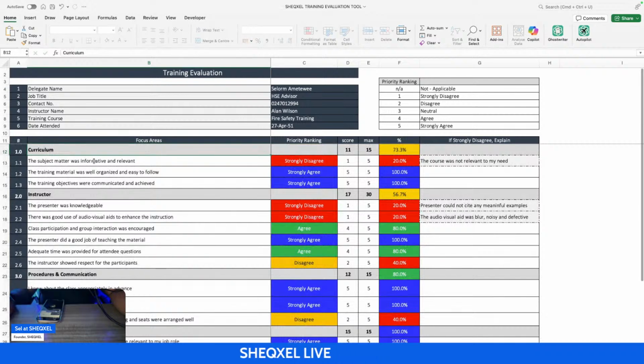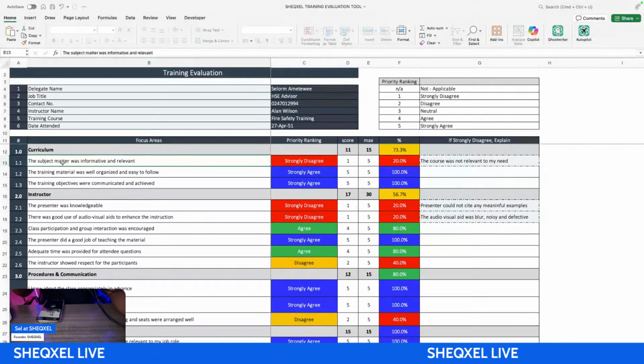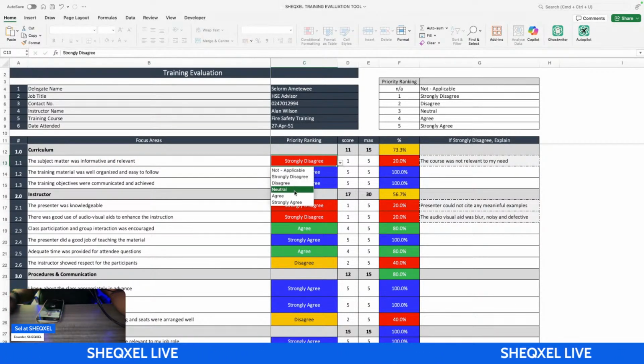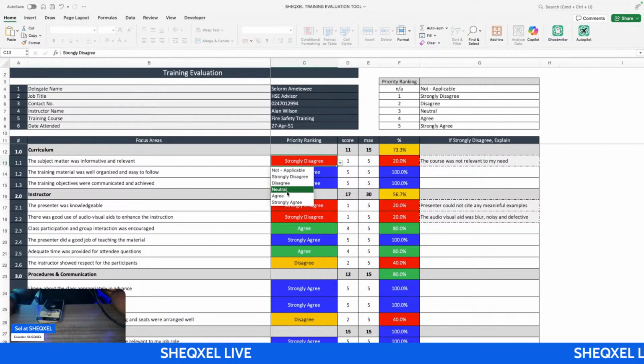Let us take a deep dive into each of them. And the curriculum, we are talking about the fact that the subject matter, was it informative and relevant? Workers must agree. Whoever is completing must agree that yes. So we are looking at responses. Basically, we are looking at not applicable, I strongly agree, I disagree. This is neutral.